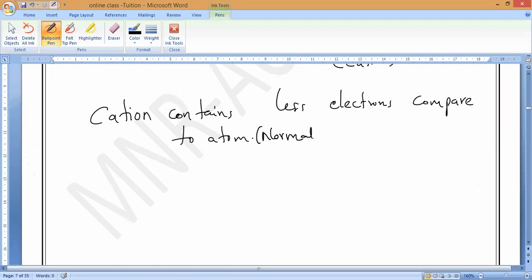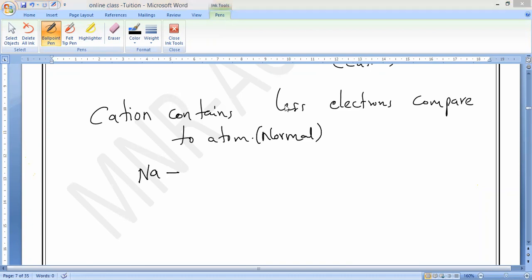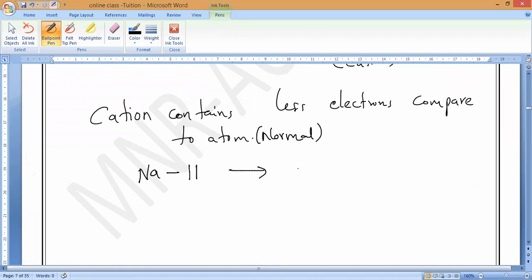Now, for example, let me take sodium. Sodium atomic number? 11. Configuration is 2, 8, 1. Sodium 11 means the number of protons equals 11, and the number of electrons is also 11.